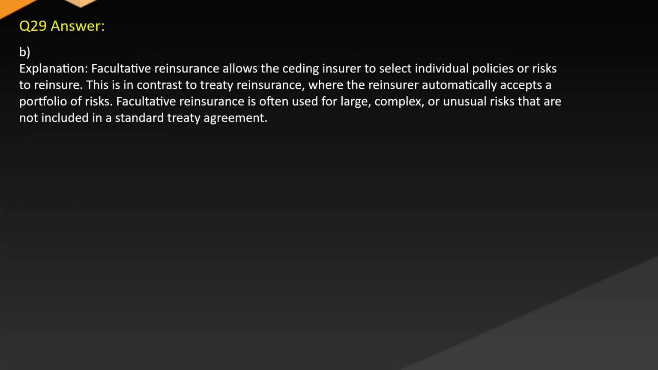Answer B. Explanation. Facultative reinsurance allows the ceding insurer to select individual policies or risks to reinsure. This is in contrast to treaty reinsurance, where the reinsurer automatically accepts a portfolio of risks. Facultative reinsurance is often used for large, complex, or unusual risks that are not included in a standard treaty agreement.